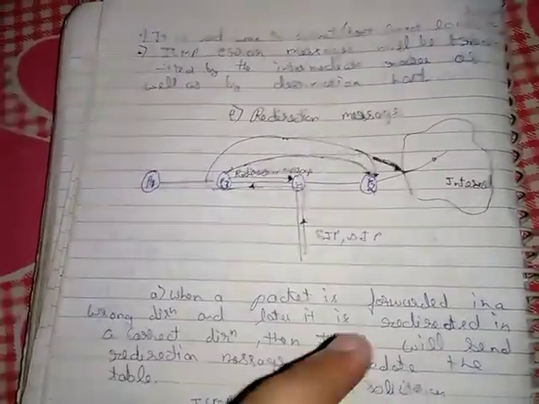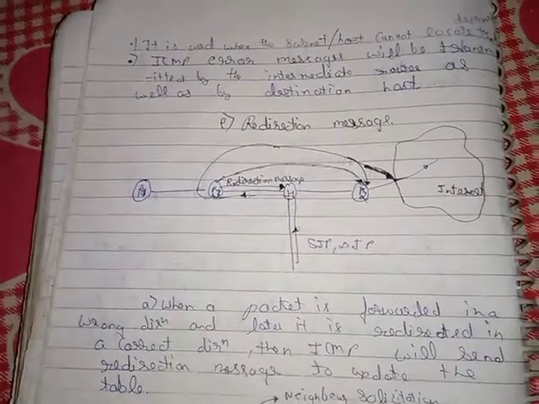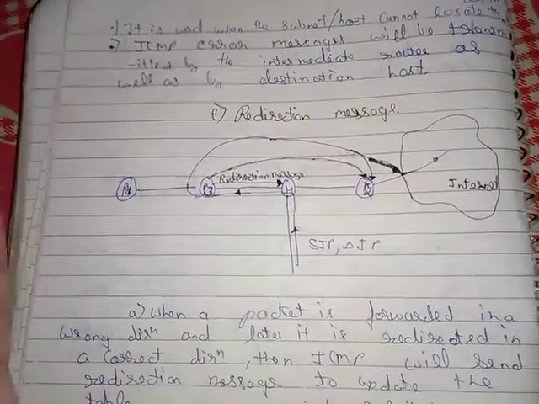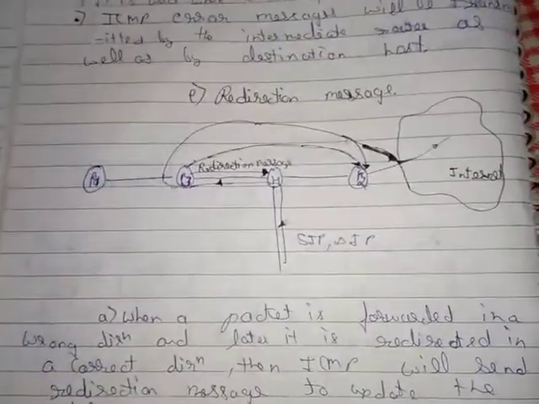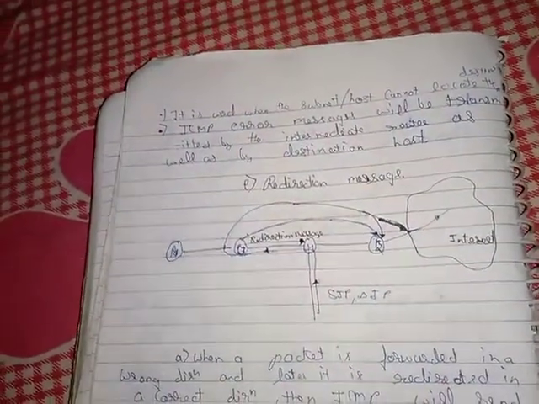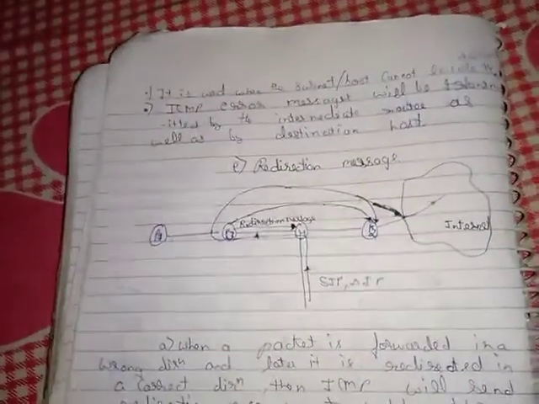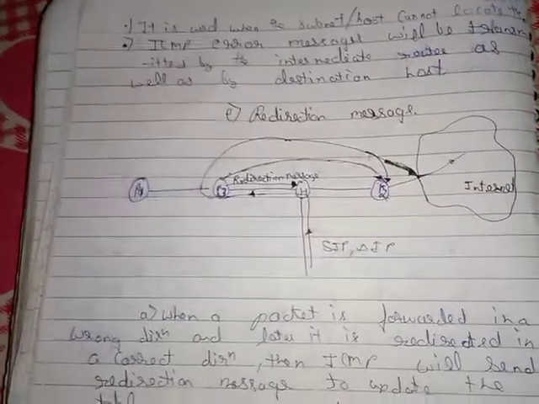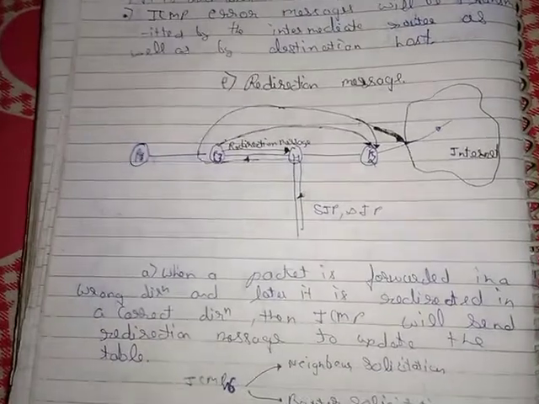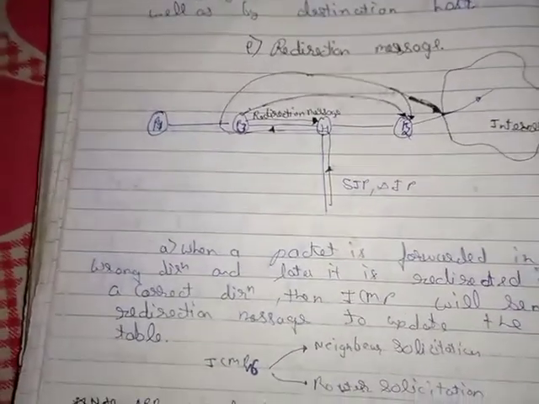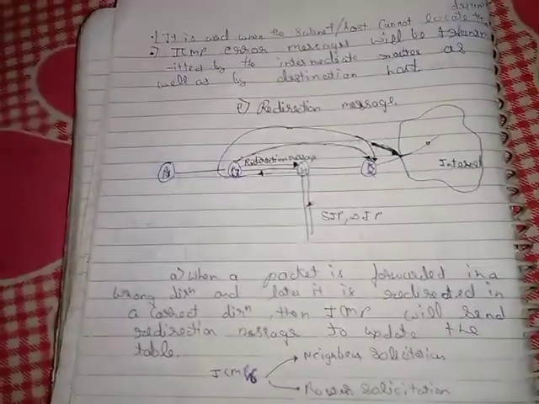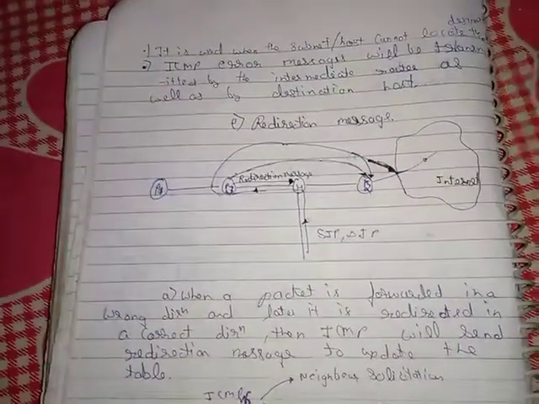If a packet is forwarded to the destination R2 but the correct destination was R3, the packet will be re-forwarded, redirected to the correct destination, and the table will get updated with the correct destination. So in this way, these are the 5 messages which are sent by ICMP.